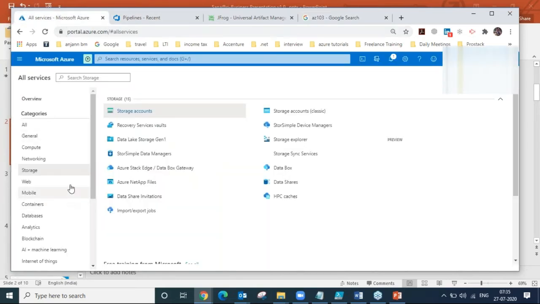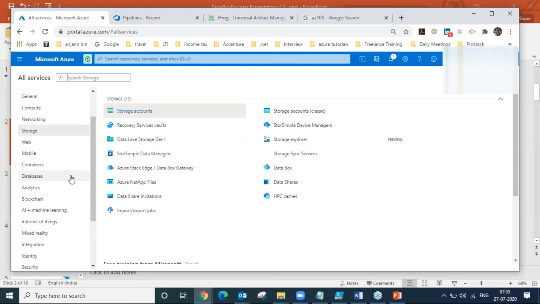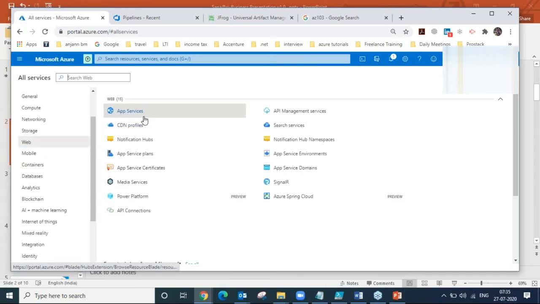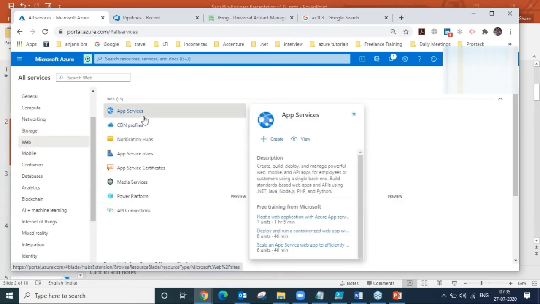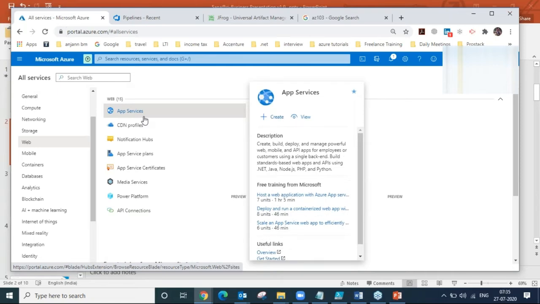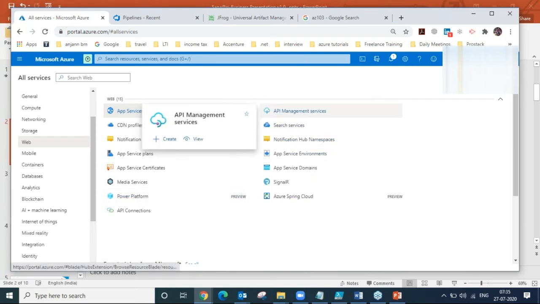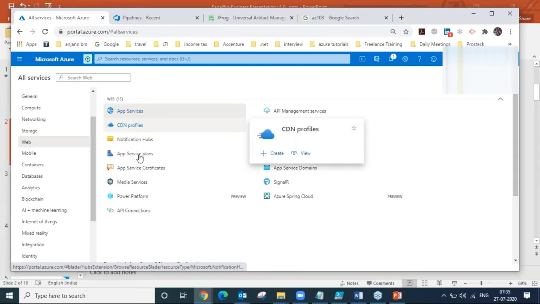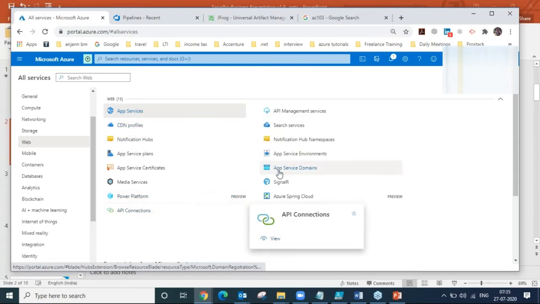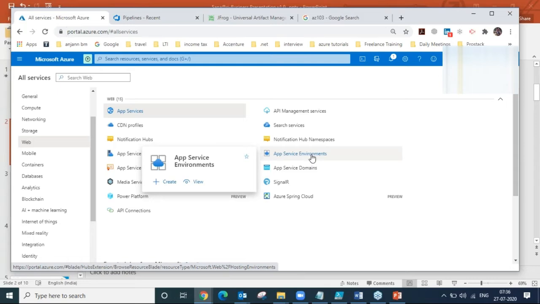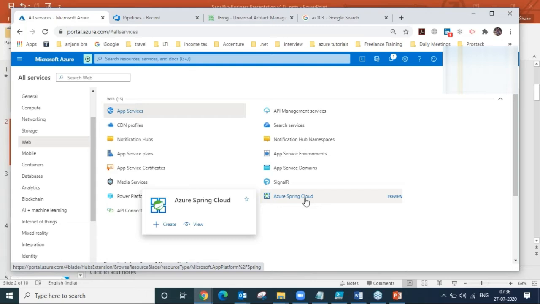Now coming back, after that we have Azure PaaS. I just told you that Microsoft has three offerings. PaaS includes platform as a service, where we have app services where you can host your .NET application, Java, Golang, Python, any application that you want. After that, we have API management services, CDN (content delivery network), API connections, and App Service Environments. And we have Azure Spring Cloud also.